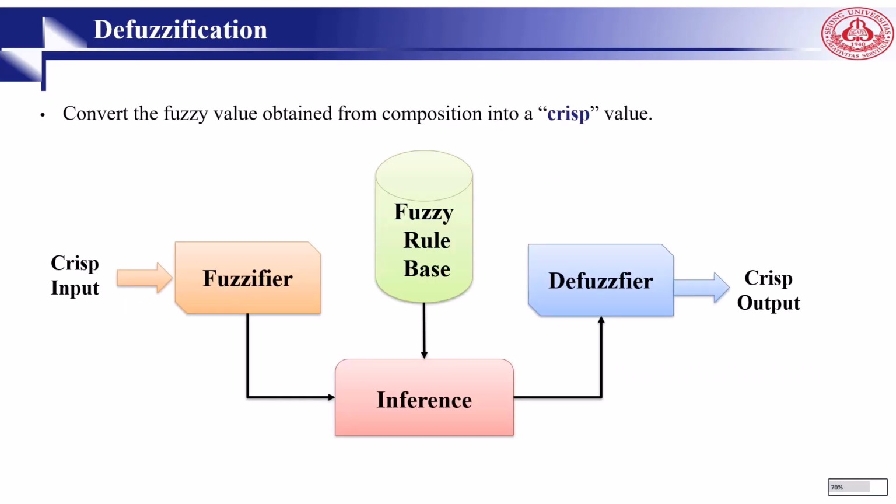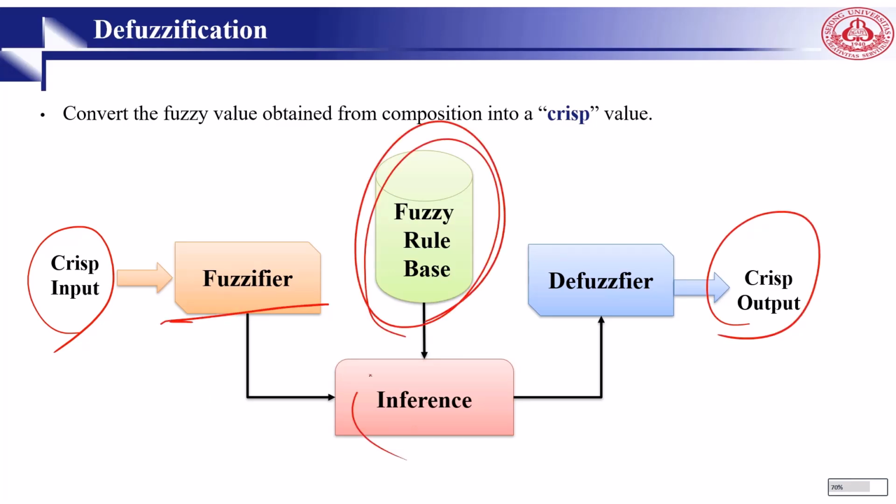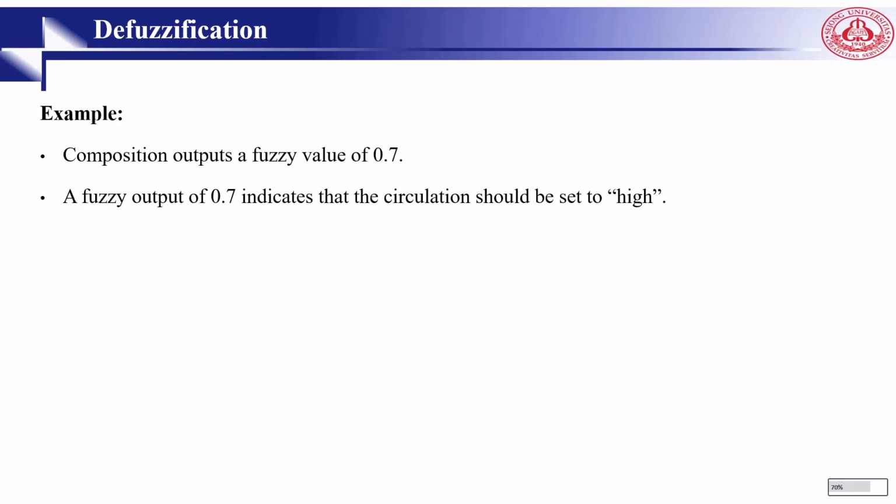And the last step is defuzzification. We have a crisp input, so we must have a crisp output as well. So what we did was fuzzification, then from the rule base and inference, the defuzzification will give us this. Defuzzification converts the fuzzy value obtained from composition into a crisp value. This process is often complex since the fuzzy set might not translate directly into a crisp value. Defuzzification is absolutely necessary since controllers of physical systems require discrete signals, not fuzzy. Here is an example, composition output of fuzzy 0.7.